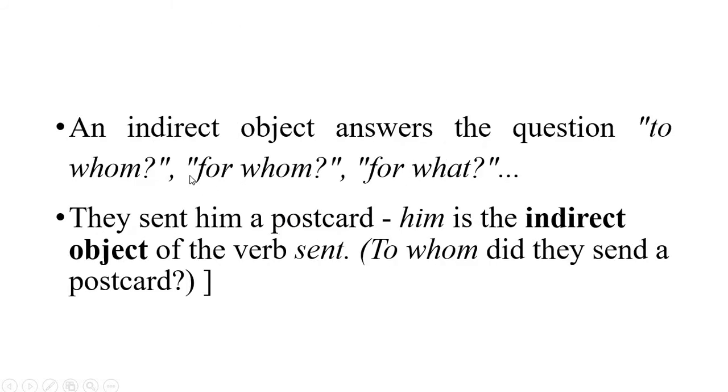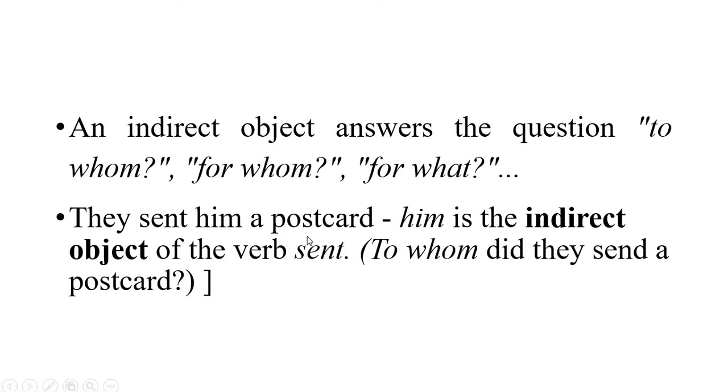Now, the second point is the indirect object. So it's something the same. We are still dealing with the object, so it's the same rule. It's going to be attached to an action verb, but now we're not going to ask what or who or whom, but we are going to add a preposition: to whom or to who, for whom, for what. We are going to add these prepositions.